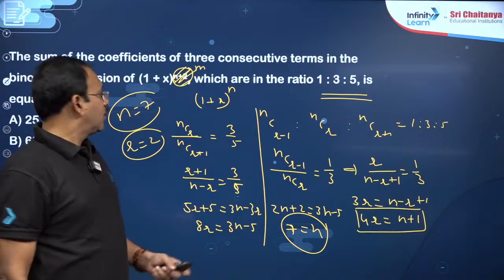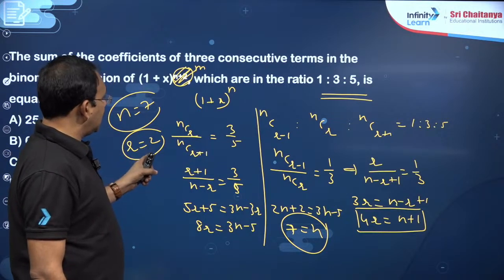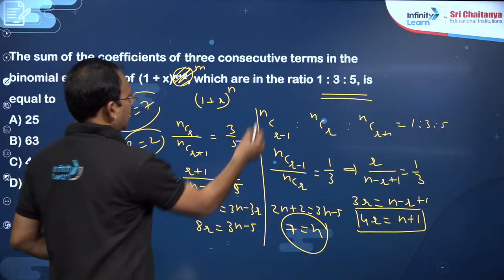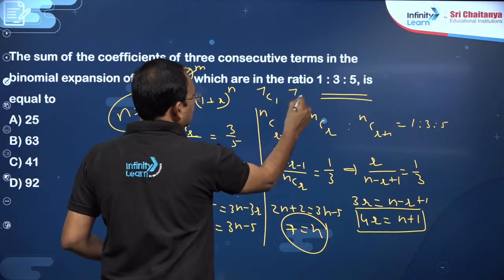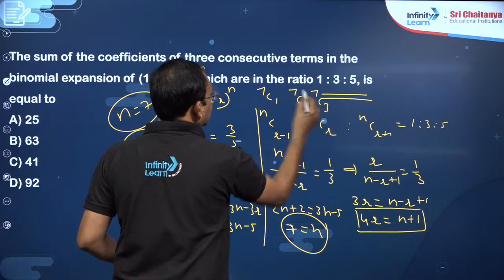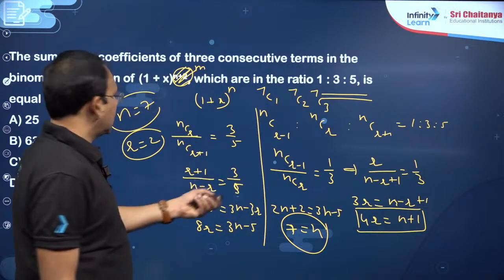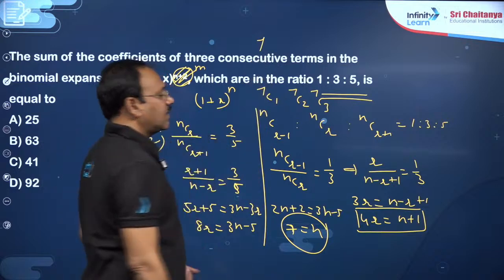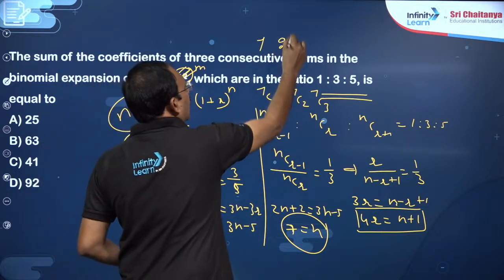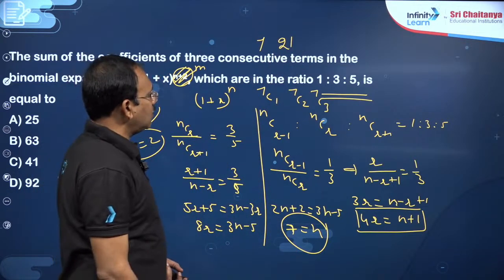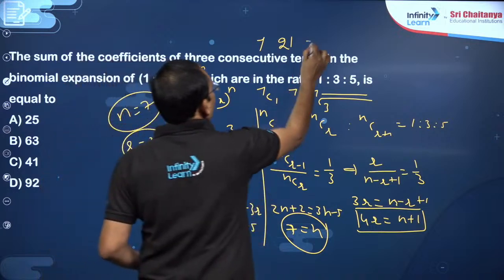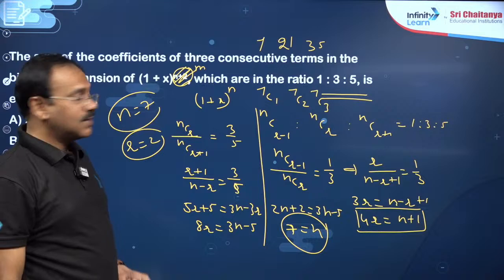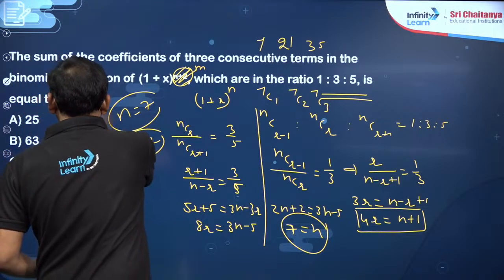Now dear students, what is n here? In this I have taken this as nC(r-1). This becomes 7C1, this becomes 7C2, this becomes 7C3. He is asking for their sum. That's it. You can just do the simplification. 7C1 is 7, 7C2 is 21, and 7C3 means 7 into 6 into 5 by 6, 35. Okay, 28, 49, 84... the sum works out to 63, going by the answer.